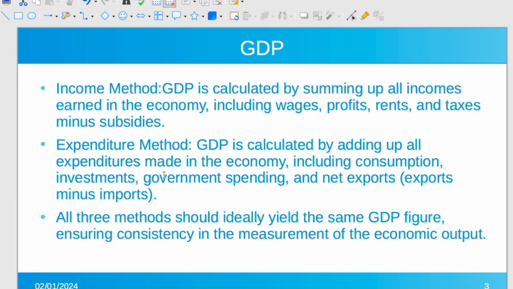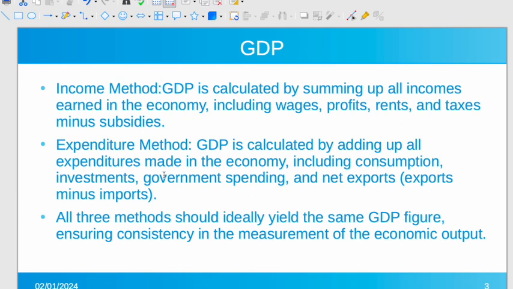Another source of earning for the government is taxes, indirect or direct tax. That will exclude the subsidies, because subsidies are subtracted, since they are not providing you income. It is a kind of expenditure.